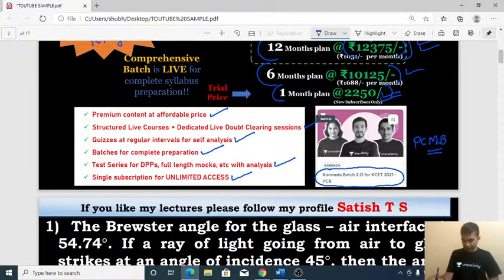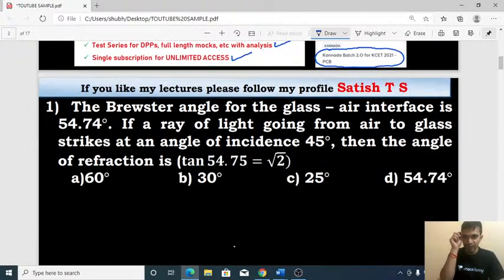Now let's continue our discussion on wave optics. Yesterday we discussed wave optics. If you have missed those lectures, please go through them and you will definitely get to know about it. Look at the first question for today's session. The Brewster angle for the glass air interface is 54.74 degrees. If a ray of light going from air to glass strikes at an angle of incidence of 45 degrees, then the angle of refraction is the question.